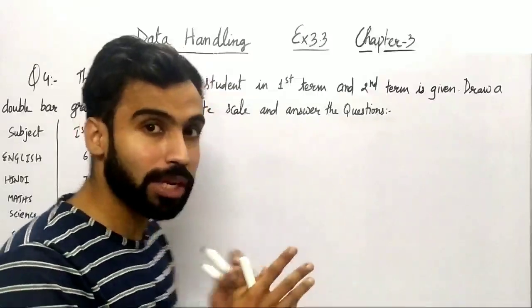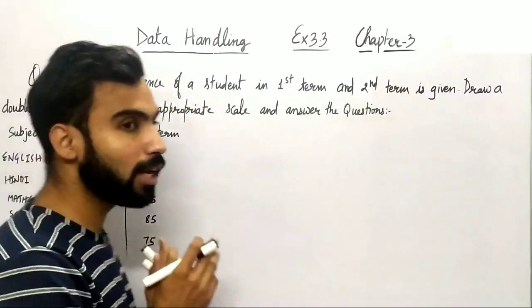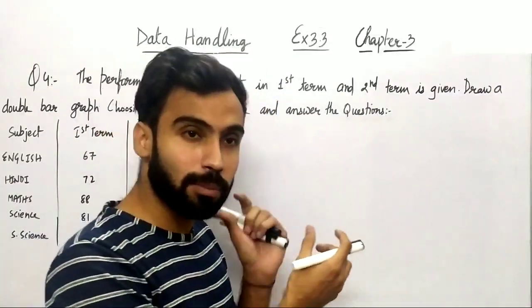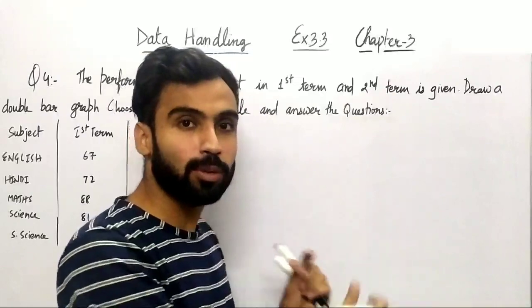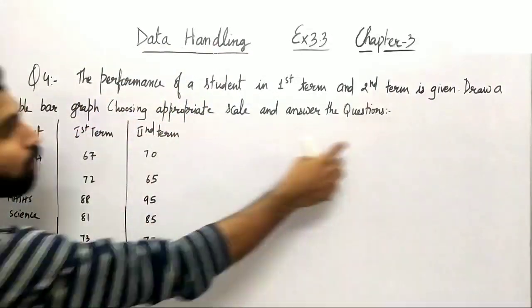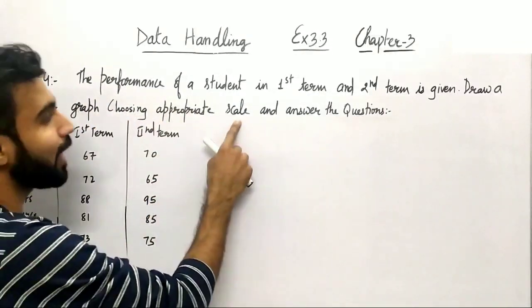Like we do something in the double bar graph, right? So double bar graph जो होता है वो क्या होता है हमारे लिए, क्या होता है comparison के लिए होता है. You can see a similar structure between two consecutive things, right? So यहाँ पे आप देख सकते हैं हमें क्या करना है, draw a double bar graph choosing appropriate scale and